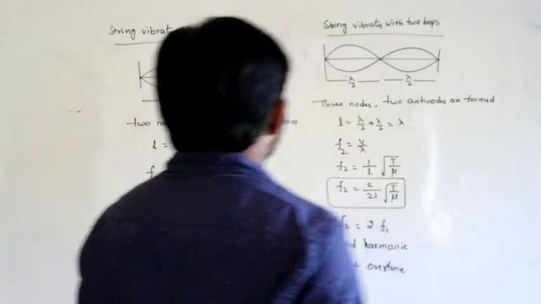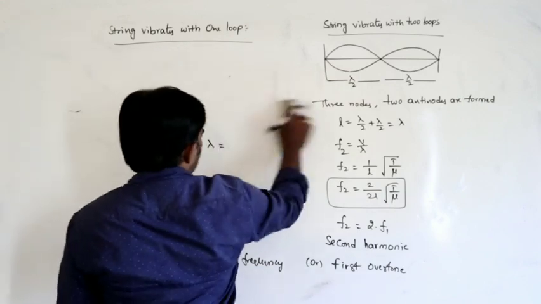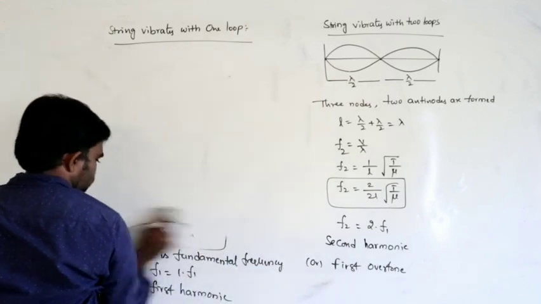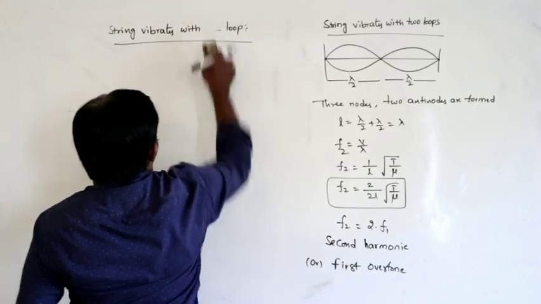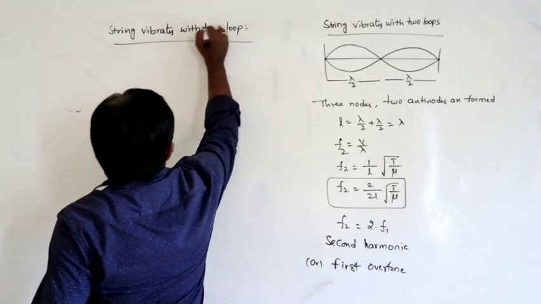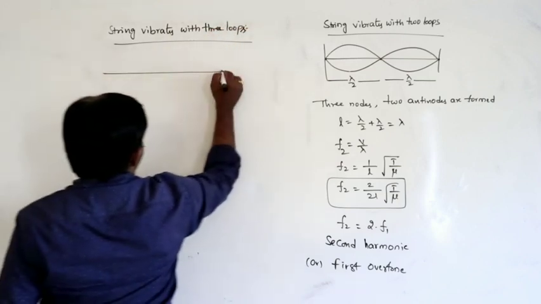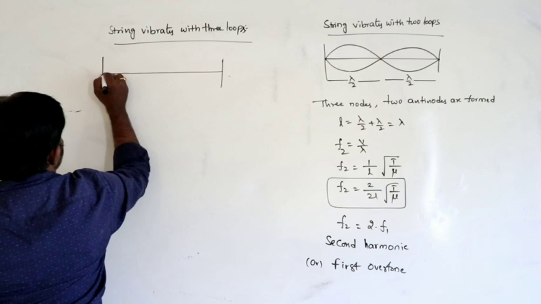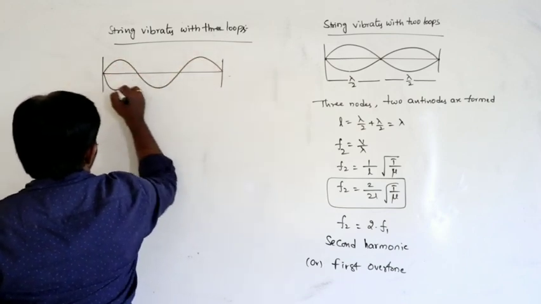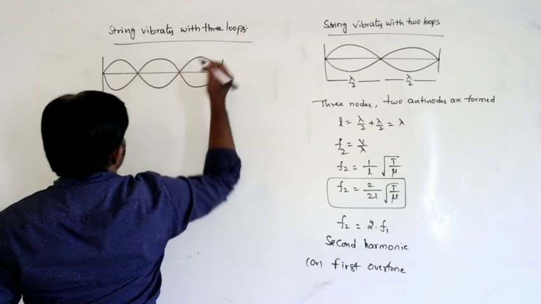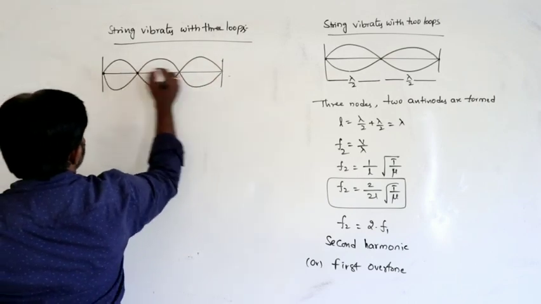Next, the string vibrates with 3 loops. If the string vibrates with 3 loops, these are the nodes.